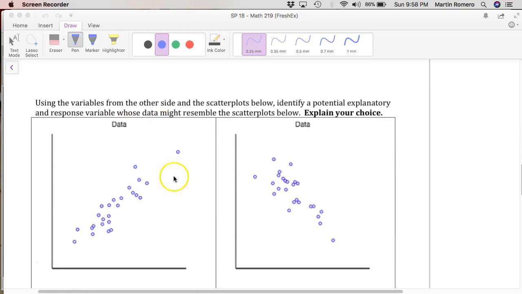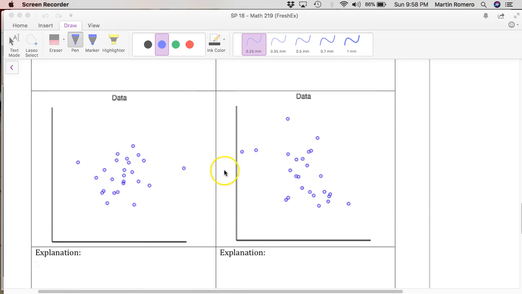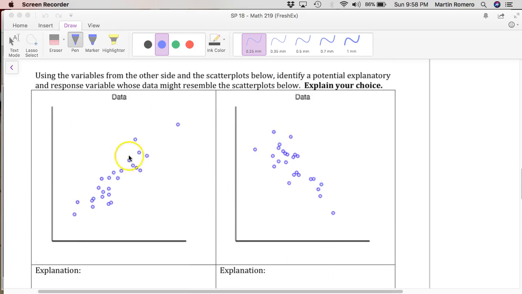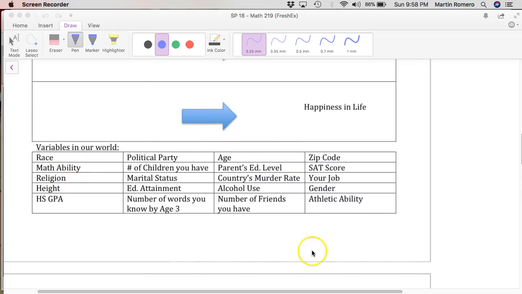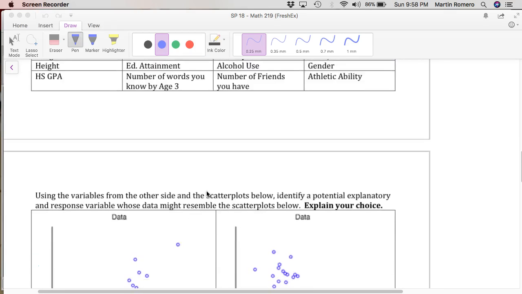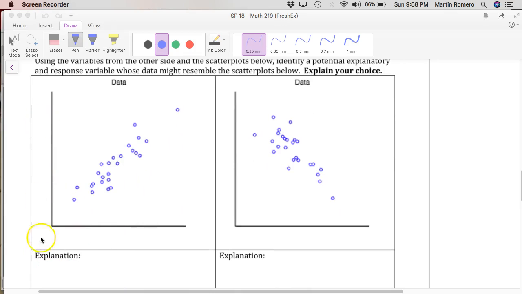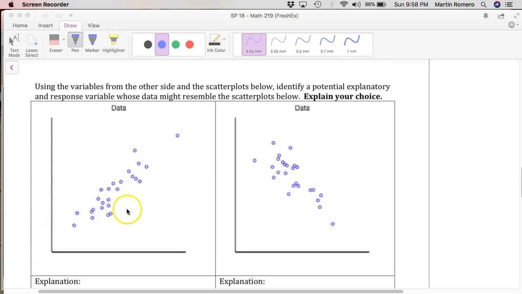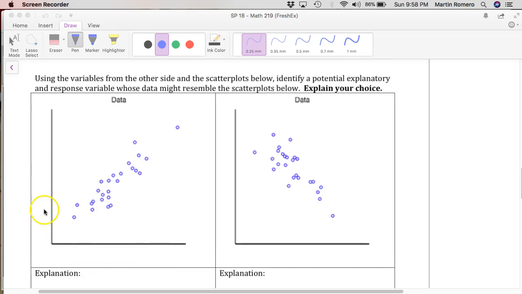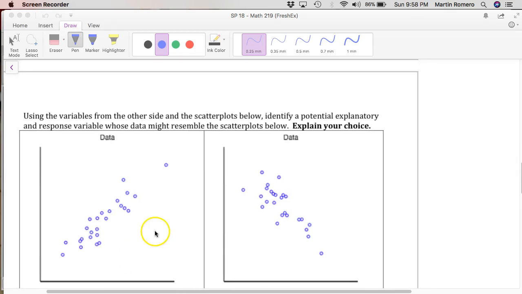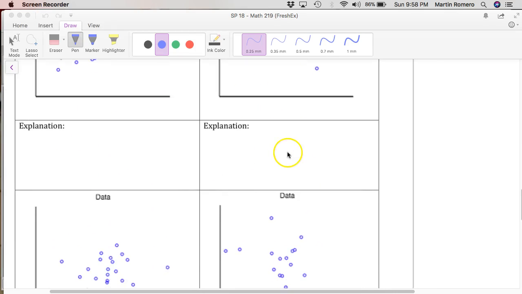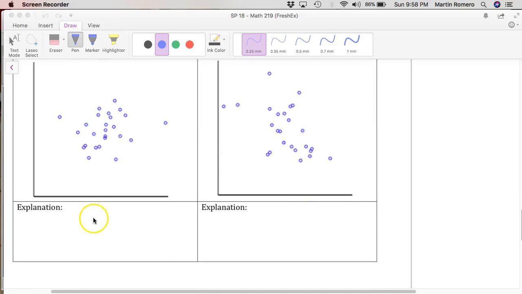The second part is, here are some scatter plots, and I want you to view the scatter plot and then make a prediction. Do you think how these variables could be related? Put one explanatory here and one response here, where as these values increase, this value increases. And so I want you to hypothesize about which variables would have this type of relationship, which would have this one, and then one of these here, and then of course include your explanation. That's your homework for this worksheet.